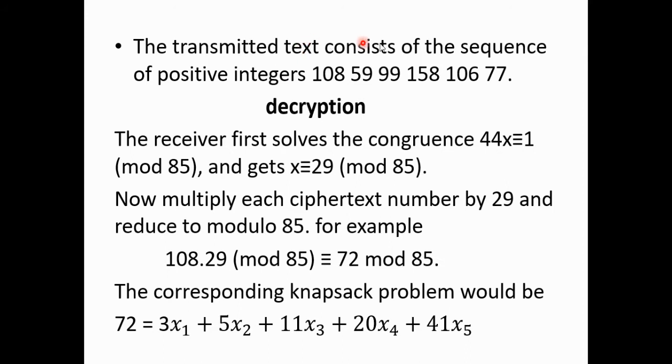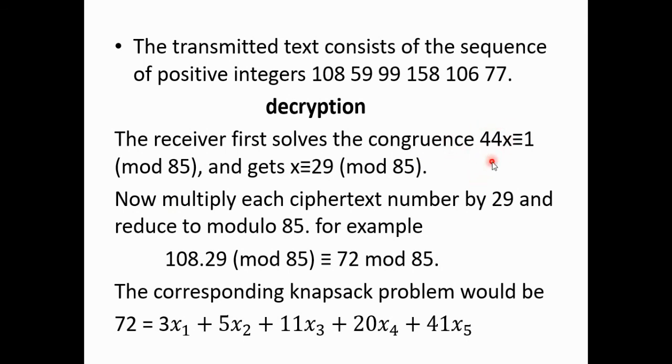The transmitted text consists of this sequence of positive integers. So this is transmitted. Now the decryption process. The encryption is done and the message is sent, so now the receiver will decrypt the message. The receiver first solves the congruence 44x congruent to 1 modulo 85. That is, the receiver will find the inverse of 44 under modulo 85.